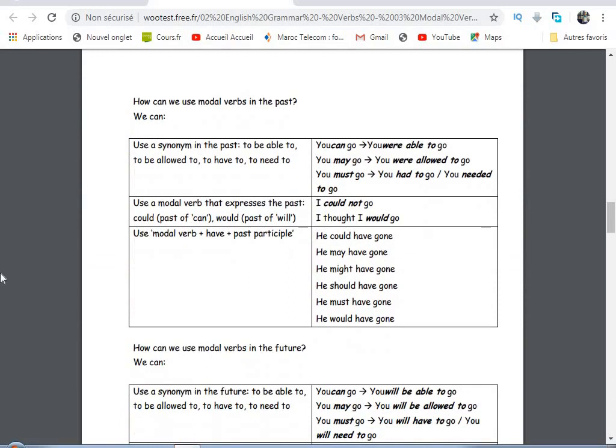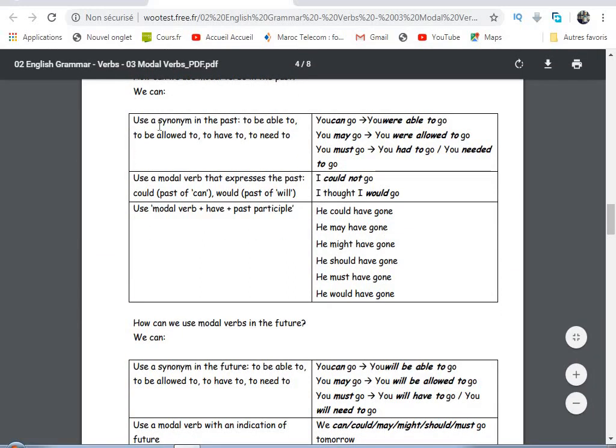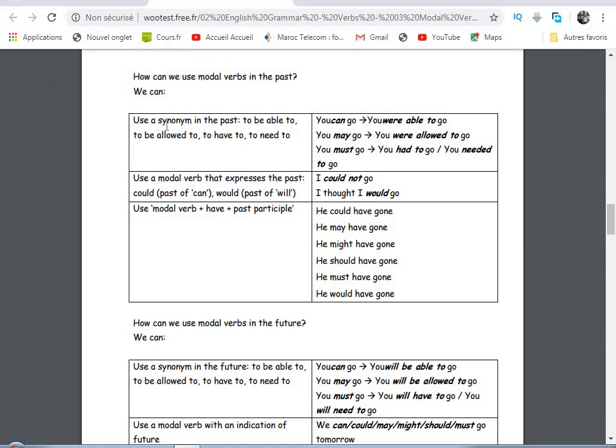How can we use modal verbs in the past? We use a synonym in the past. If you have "you can go", and we want to transform it into the past tense, we can say "you were able to go", because "you can go" means you are able to go right now. But in the past we can say you were able to go.